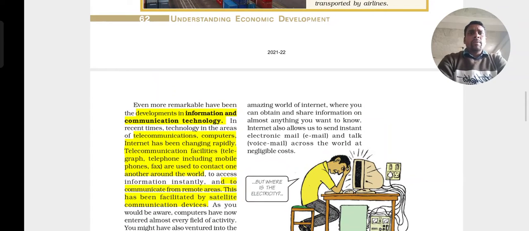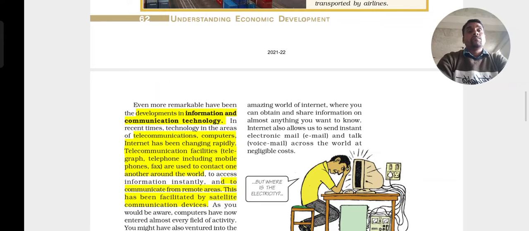Even more remarkable have been the developments in information and communication technology. That was transportation we have seen. Now we are talking about information and communication technology. Children, these days by sitting at home you can have information from all over the world. There is no need to give many examples; it is in your hand, the mobile that you are having, just imagine.